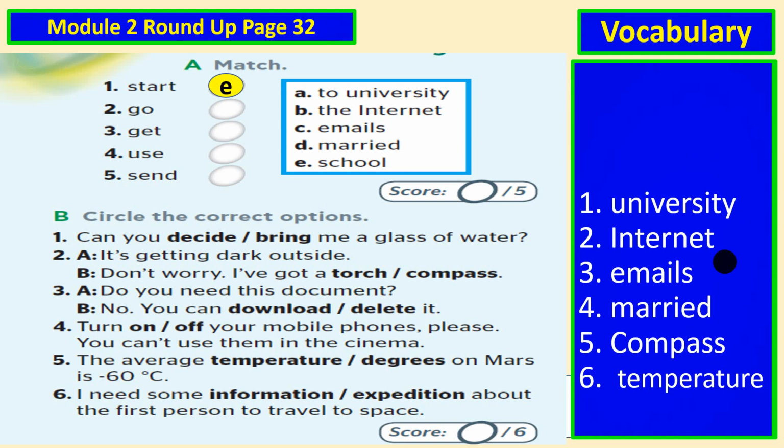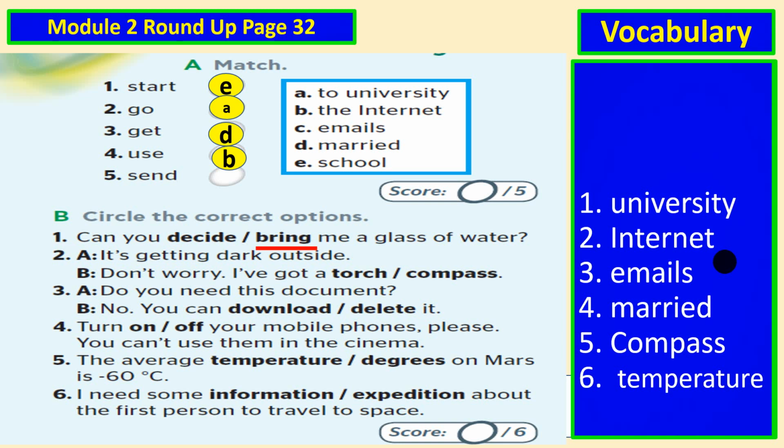Okay, now let us see. We are going to match. Start, the suitable one is start school. Go to university. Get with the method. Use, that's right, the internet. Send an email. Okay. Now we are going to circle the correct options. Again, I want you to pause the video now. Answer this question by choosing the correct vocab to give a complete meaning. Okay. Now, let us start.